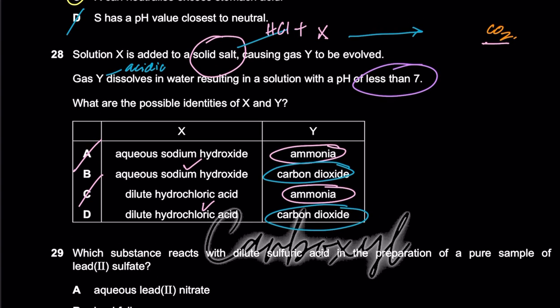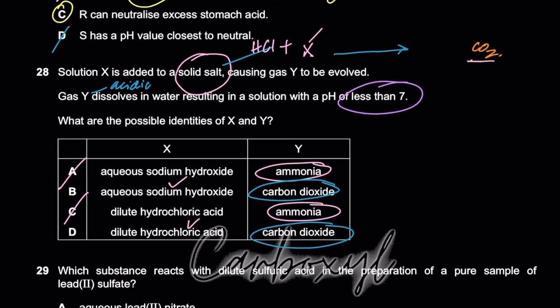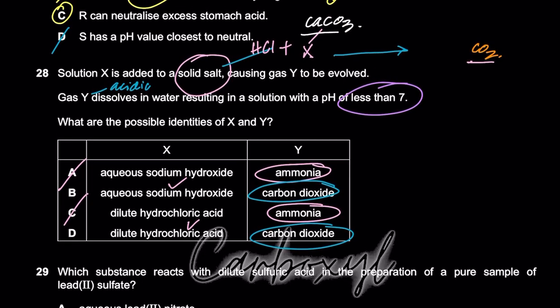And what could that solid be? That solid could be any metal carbonate. We've studied carbonates, right? Metal carbonates react with acid to give you salt, water and carbon dioxide. And that metal carbonate can be magnesium carbonate or mostly what you use is calcium carbonate, right?